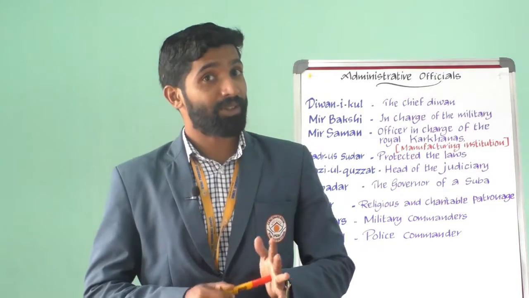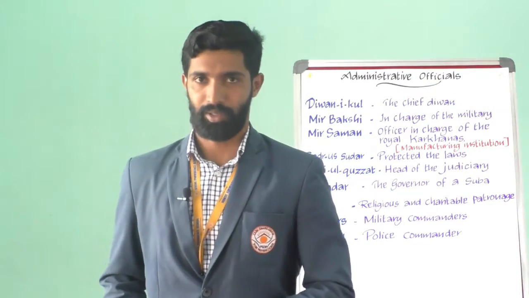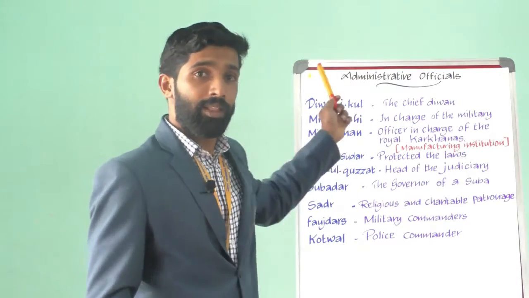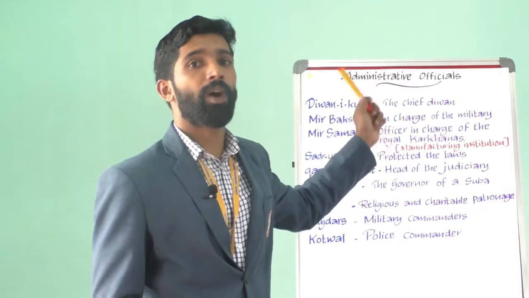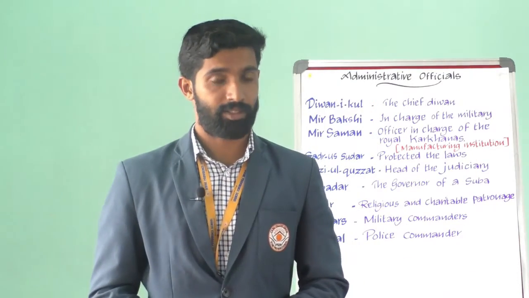The office of the Diwan was strengthened under Akbar. The chief Diwan, that is Diwani Kul, was made responsible for revenue and finance.